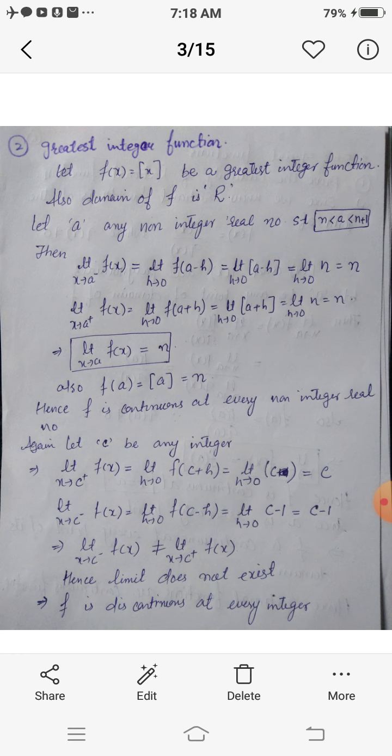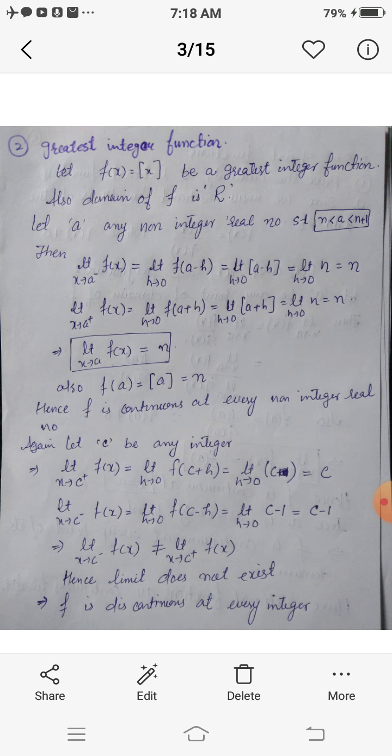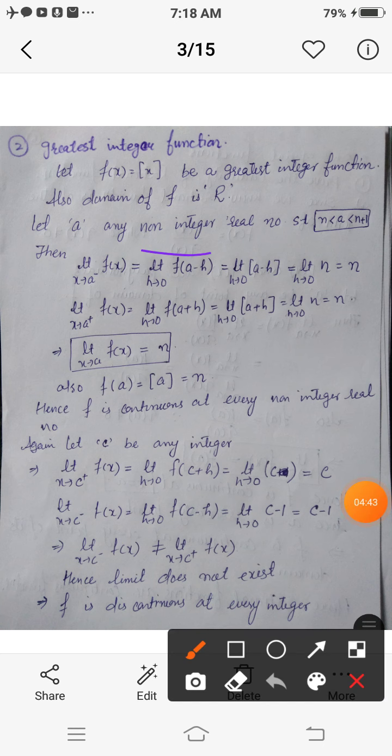Also the value of this function at point a is f of a. The greatest integer of a is simply n, because a is defined as n less than a less than n plus 1, which implies that the value of the function equals the limit of the function at point a, where a is a non-integer real number. Hence f is continuous at every non-integer real number.